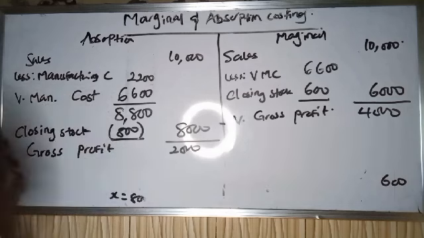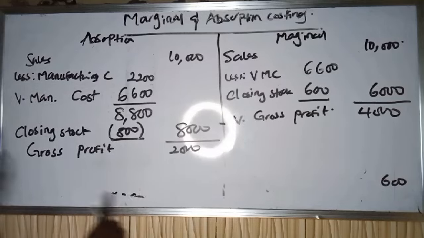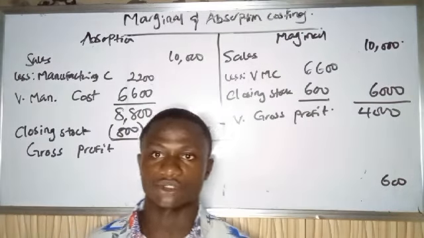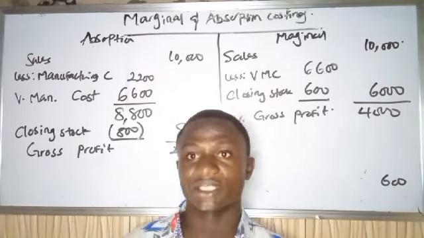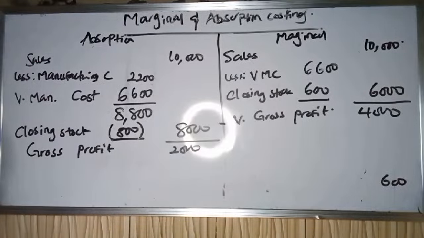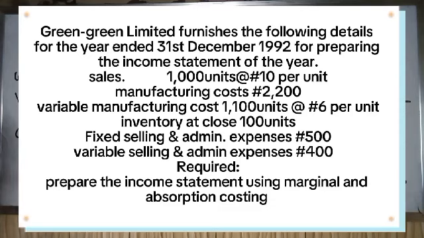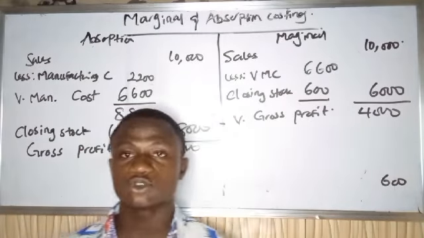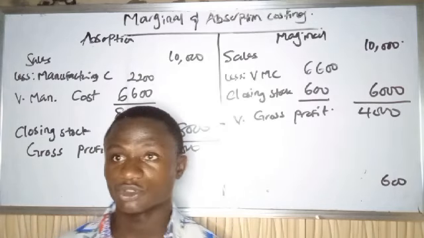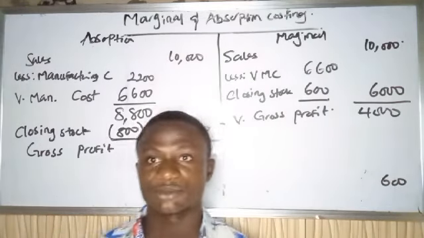So the next thing we need to do here to get our net profit is very simple. Since we've gotten our gross profit, we just subtract our non-production costs from our gross profit, and we get our net profit. Now, if you look at the question, we have fixed selling and admin expenses and variable selling expenses. These two costs are not production costs, so we subtract them from our gross profit to get our net profit.